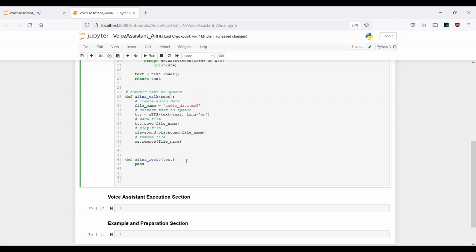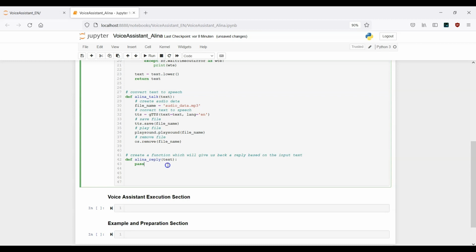First of all, we want to provide a text, and based on this text, we want to get back a reply. So this is why we have to create this one. So let me just comment this: create a function which will give us back a reply based on the input text.